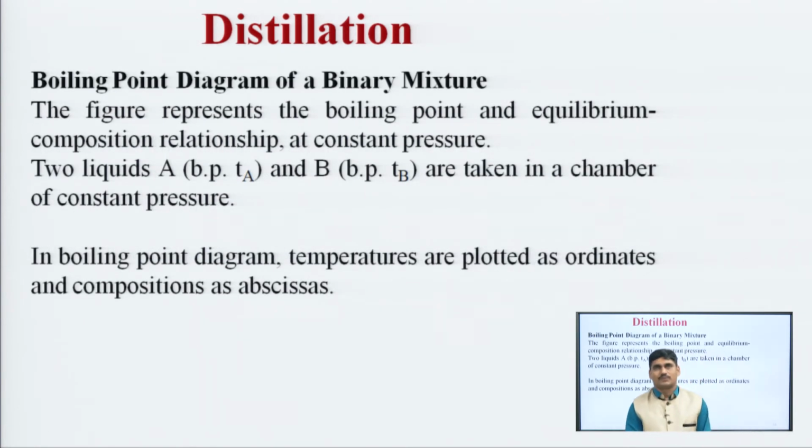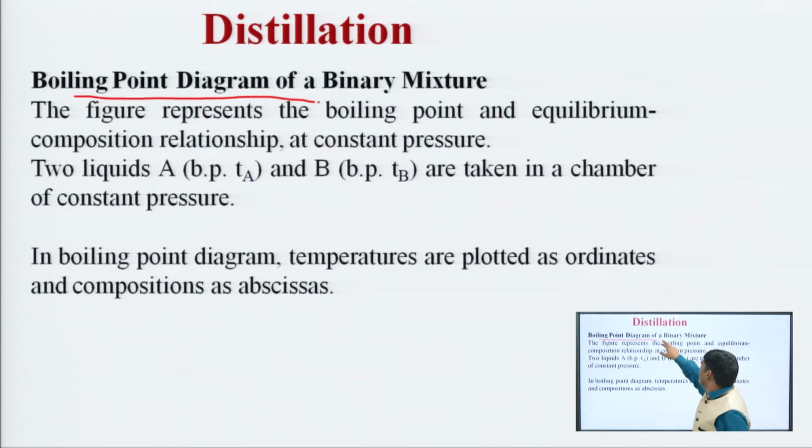Now the next topic is the boiling point diagram of a binary mixture. In the next slide we will see a diagram of the boiling point of a binary mixture.